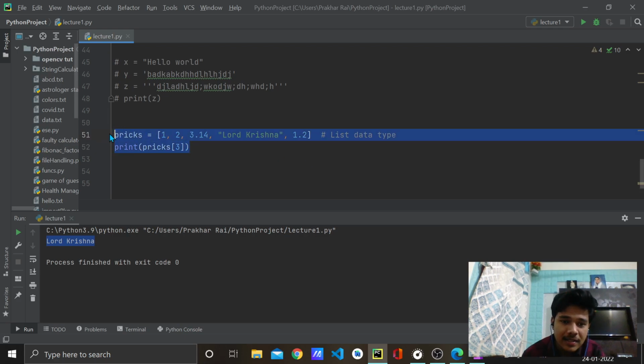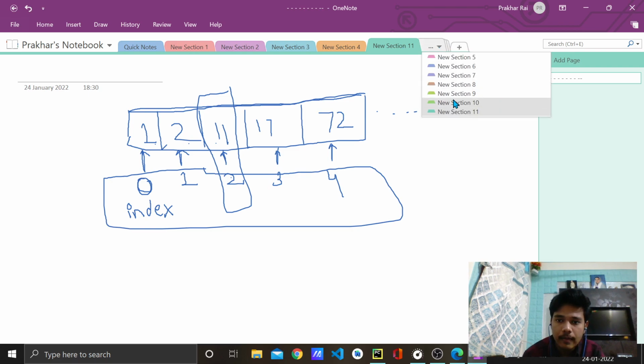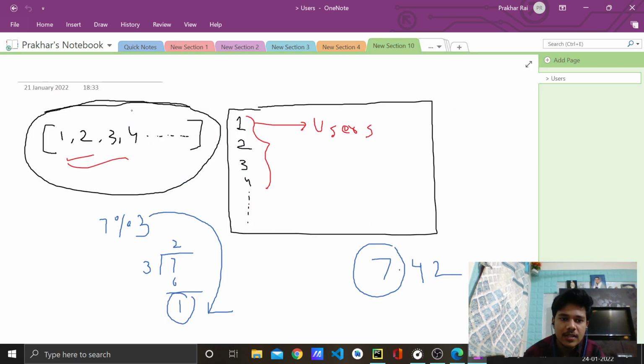Now, why is the list required? I don't remember whether I gave you the example of users. I think I gave it in the first lecture. See here, this 1, 2, 3, 4 is in the list. I mentioned the best example of users. So what is this actually?